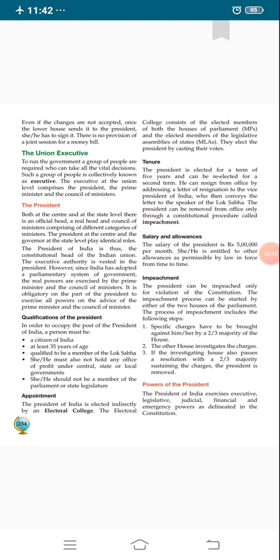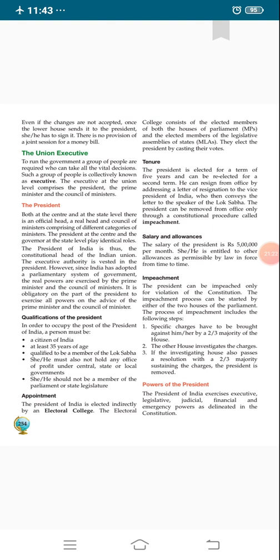Next, impeachment. What is impeachment? The President can be impeached only for violation of the Constitution. It means Parliament can remove the President by the process known as impeachment, and the impeachment process can be on the basis of violation of the Constitution, not personal reasons. The impeachment process can be started by either of the two houses of the Parliament. It means this process can be started either in Lok Sabha or Rajya Sabha. The process of impeachment includes the following steps.